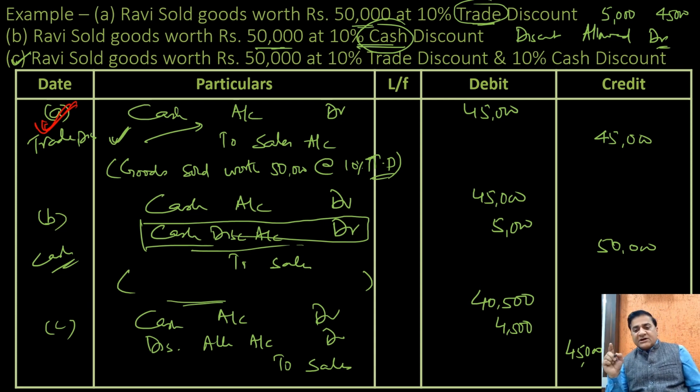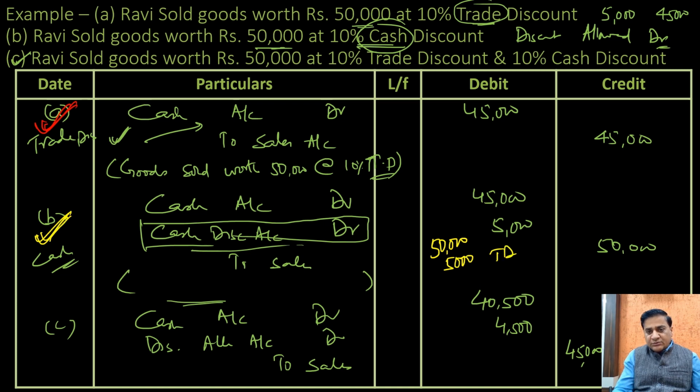Then when the cash discount is given to us, we would be debiting or crediting the cash discount or discount account, which is the example given in case B. And if both types of discounts are given to you, both trade discount and cash discount, first we make the adjustment for the trade discount. Value of 50,000 first has to be adjusted with 5,000, which is trade discount. The value comes to 45,000. Of this, I would be adjusting the cash discount, which is 10% of 45,000, 4,500, which means 40,500 is the amount received.